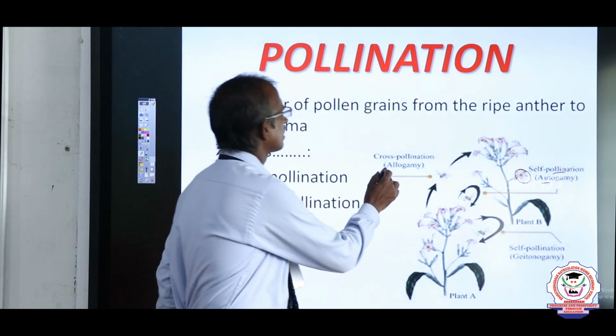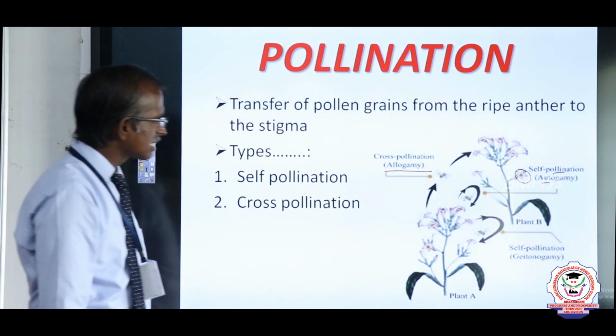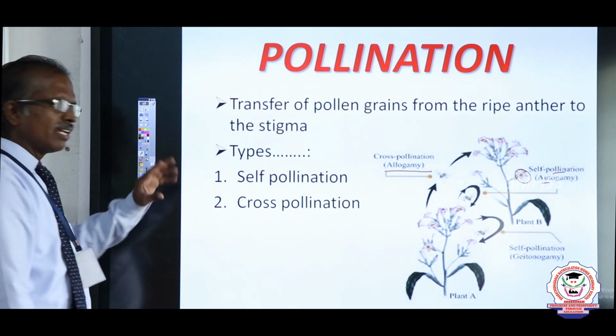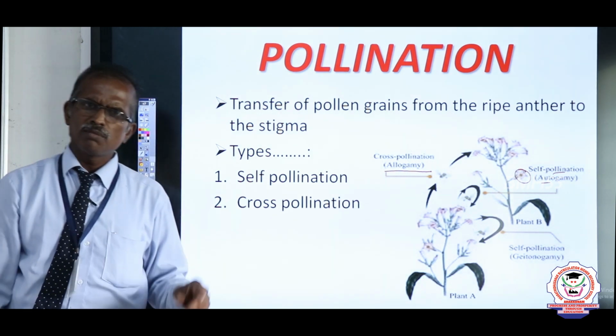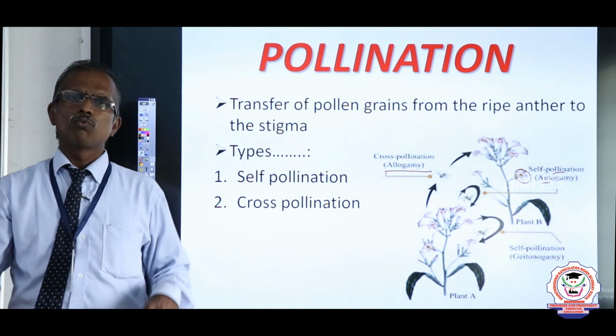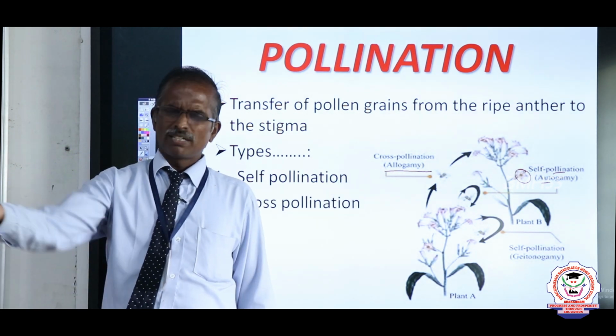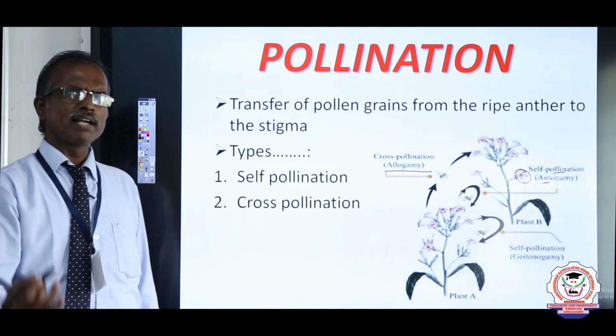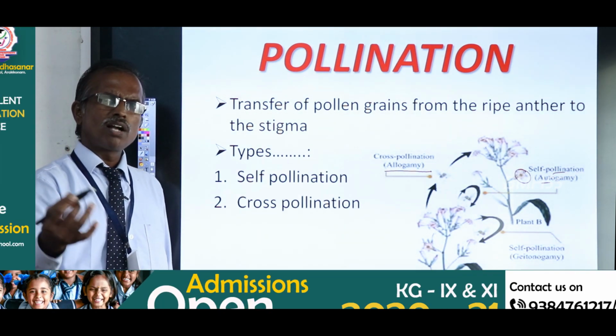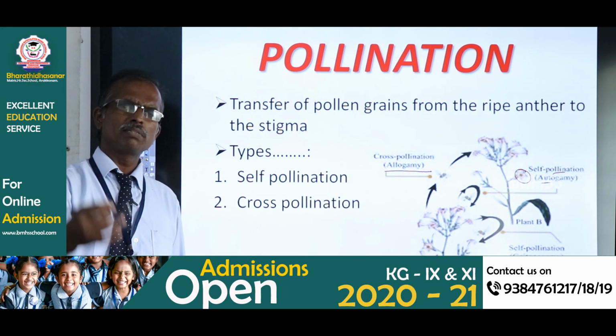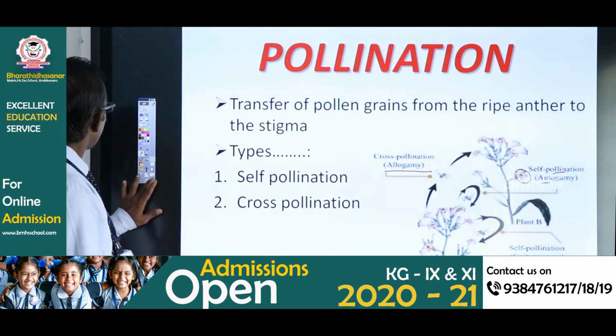We call the word cross pollination, also known as allogamy. Various agents are very important to carry the pollen grain from one flower to another flower. What are the agents? Insects, flies, butterflies, animals, water, wind. They act as pollinating agents. Right.